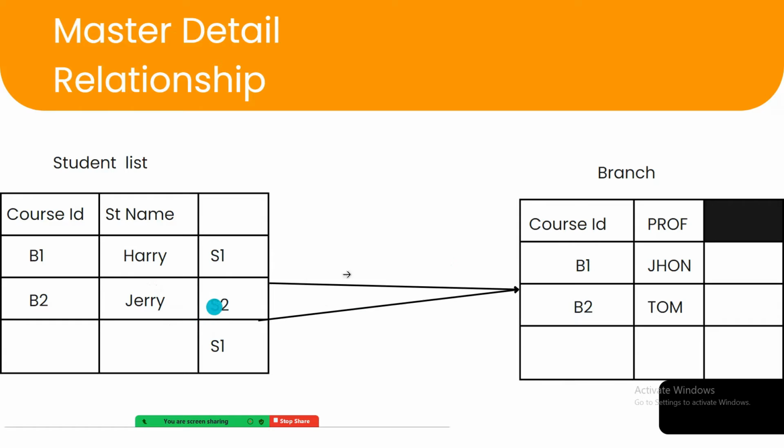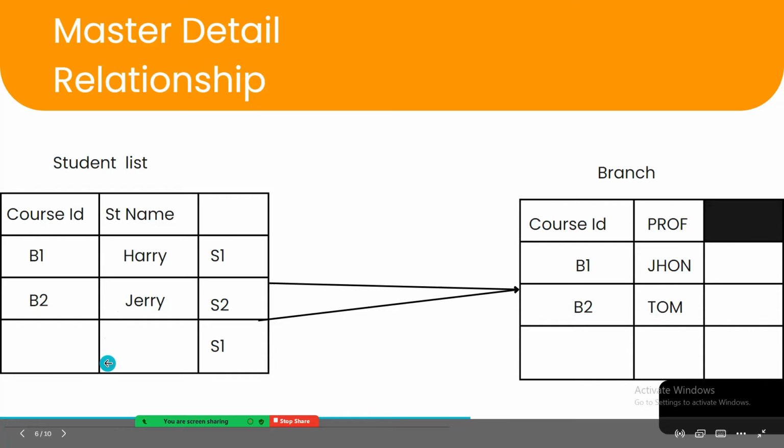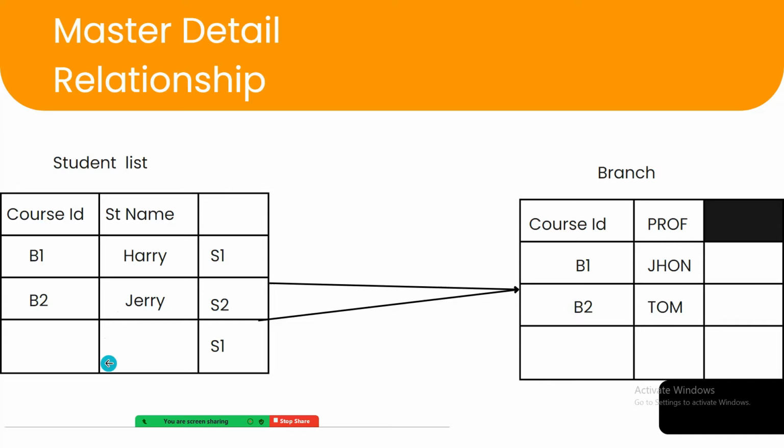So whenever a course is deleted, like if we delete B1, then B1 will be deleted from here also. The student will still be there, but the course and the data related to it will be deleted, because obviously the course doesn't exist anymore.